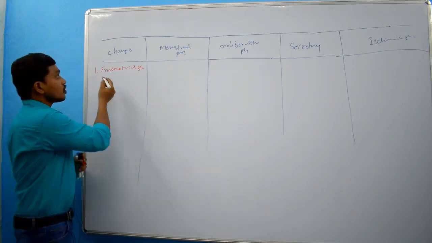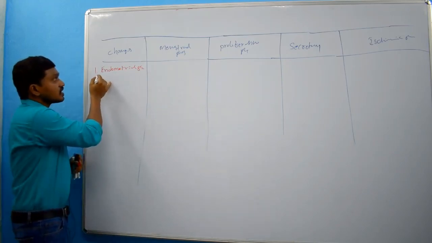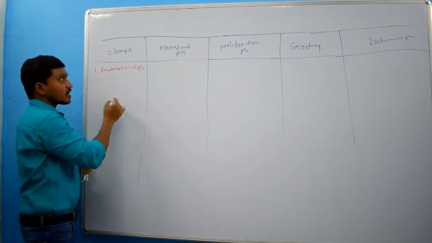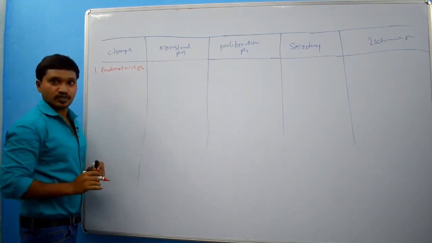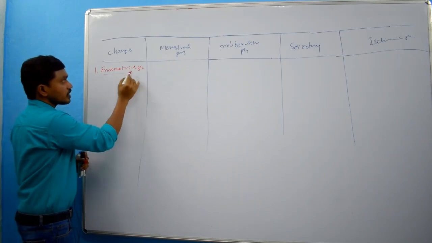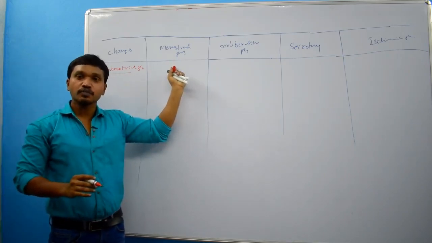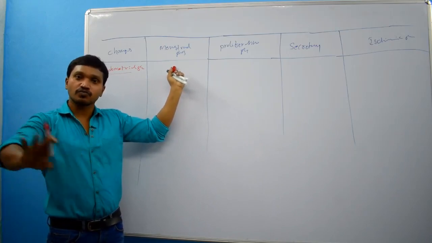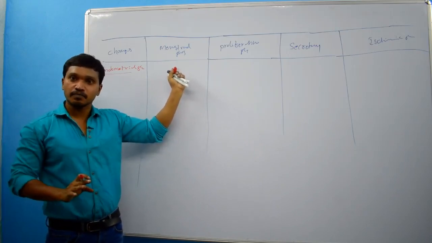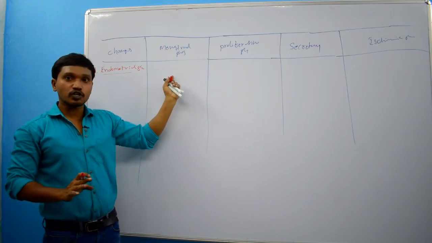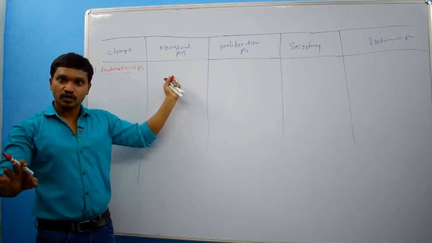Okay. So, what are the different changes which will occur in the menstrual phase? Endometrial glands. Here, in the menstrual phase, endometrial glands will be sloughed off, because the total endometrium will be sloughed off, right?